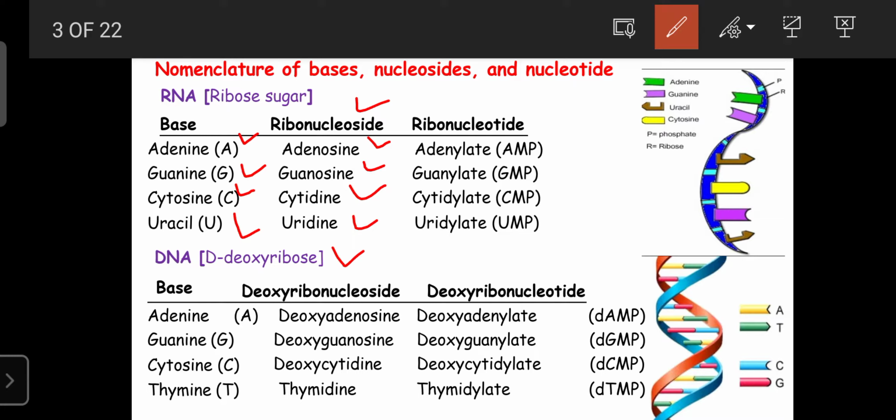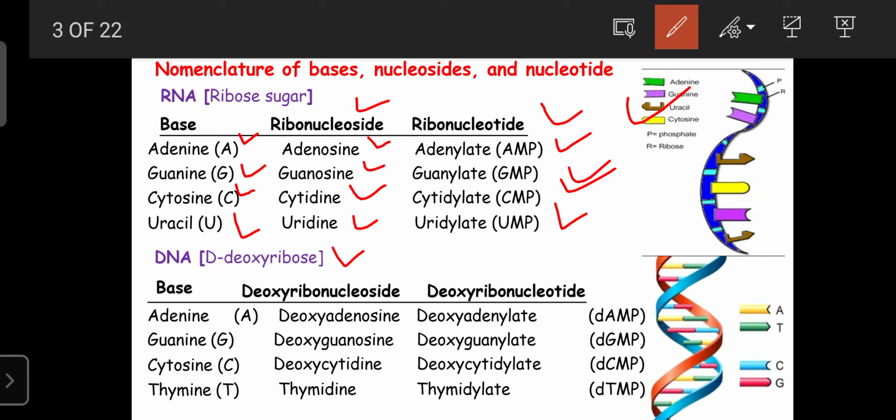When the same ribonucleoside is combined with, or by addition of, phosphate groups, those are known as ribonucleotides. So the RNA mainly consists of adenylate, guanylate, cytidylate, and uridylate in its structure.